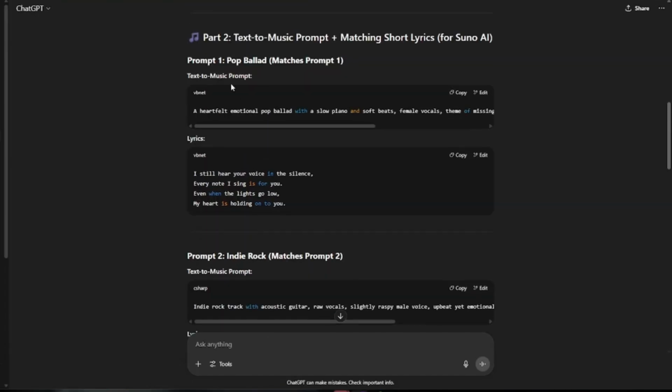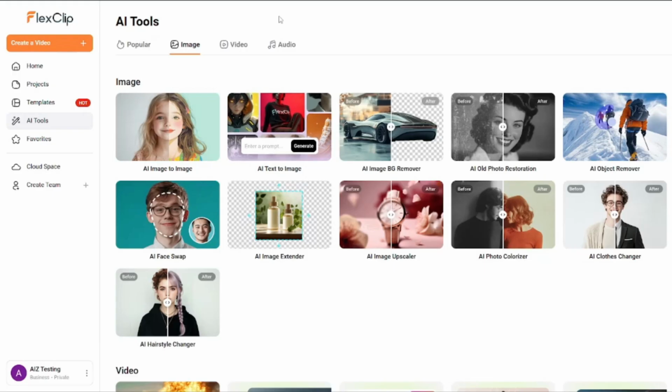All right, so our next step is we need to create some music. For that, we're going to copy this text to music prompt, and again come to FlexClip.